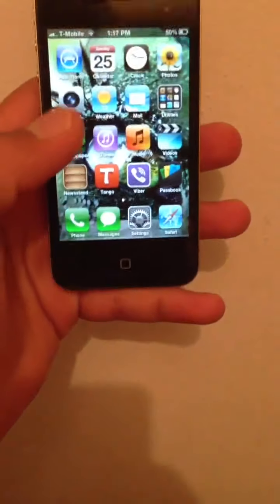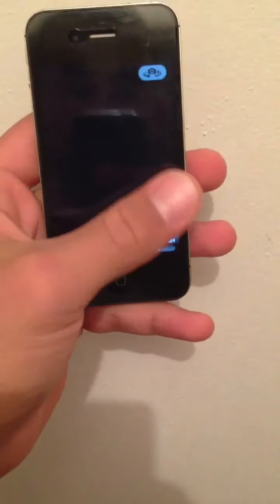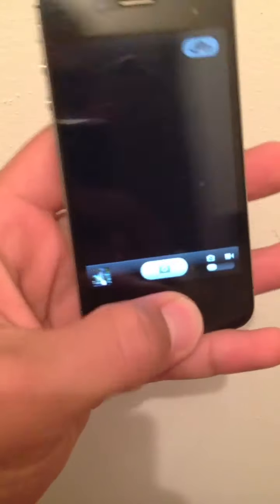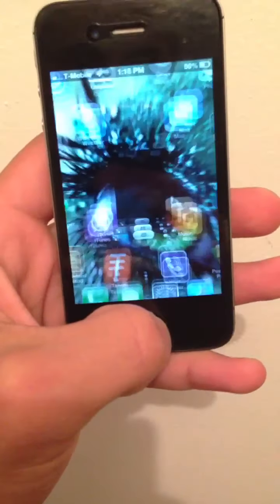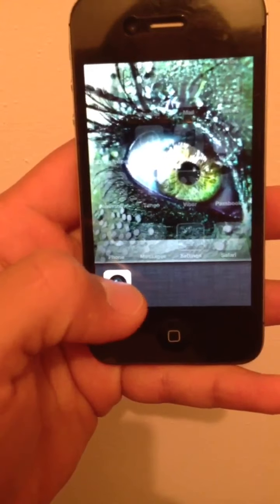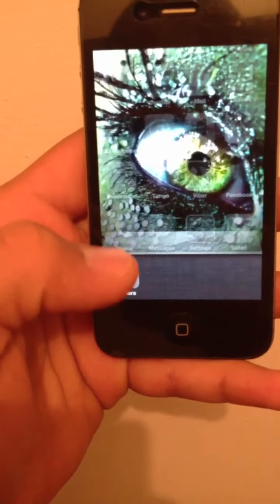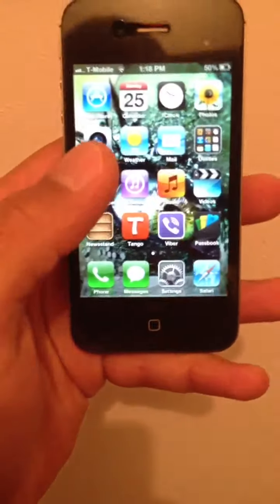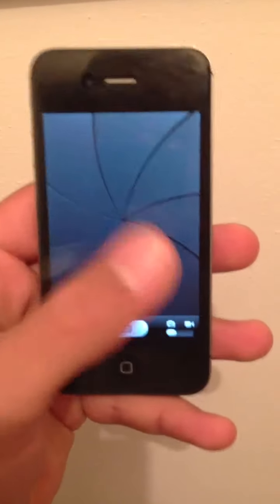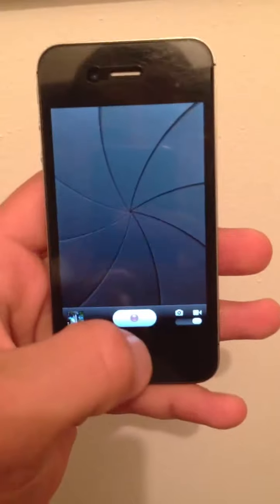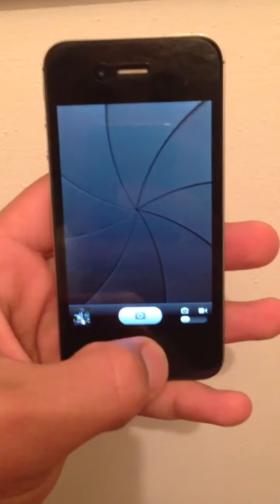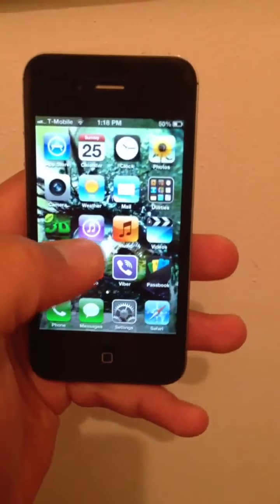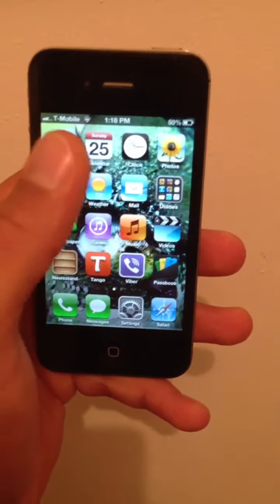So the problem with these iPhones is that if you try to go to the camera, it'll give you a blank screen, or the shutter won't even open. There's a virtual shutter. I don't know, it's not coming out right now, but let's see. See, there we go. So the shutter won't open even if you try switching it to the video. There's nothing. So the fix for this is actually going to the App Store.